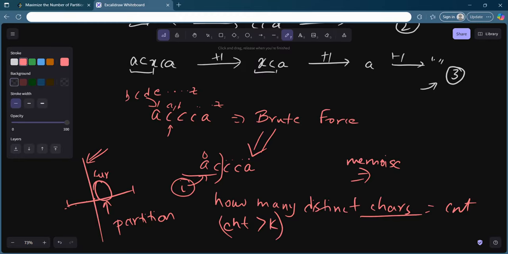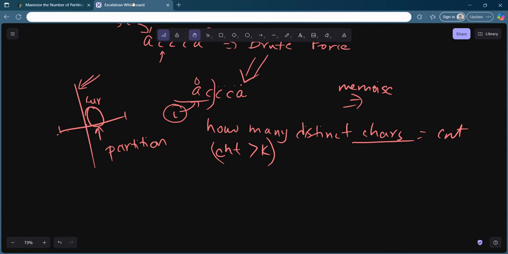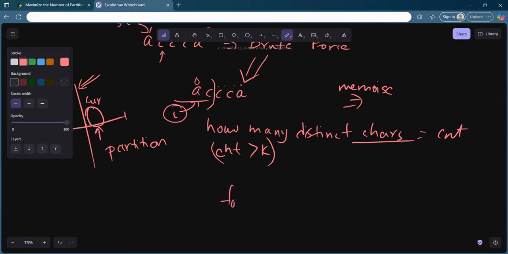There is another choice also, whether I want to change the current character or not. I will do a brute force solution: I will have an i going from 0 to 25, and it will try to change this current character to all of these characters. Let's say 0 denotes A, 1 denotes B, and so on.